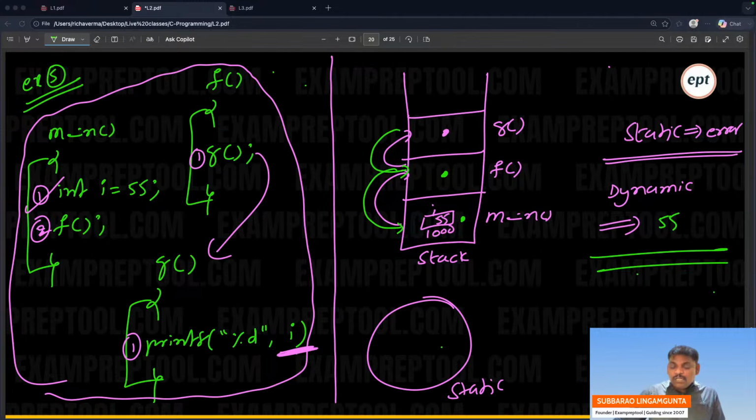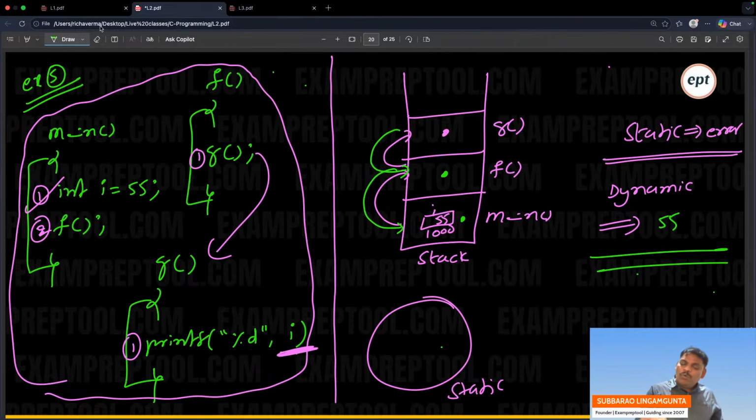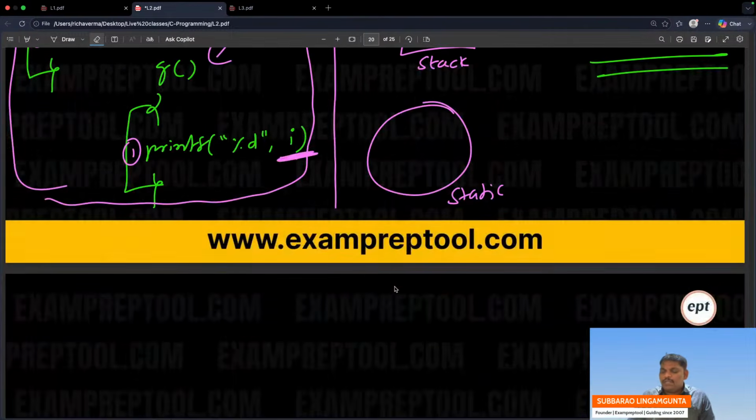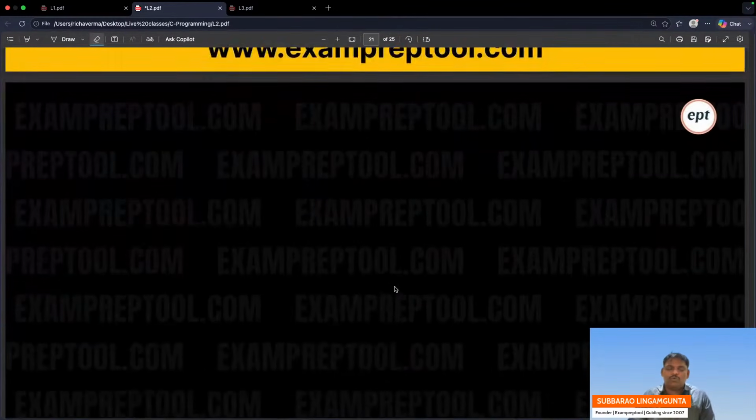The greatest thing with C programming is, whenever any doubt is there, you can write a program and check, write a program and run it. I think this is also okay. I think people are very confident now. So let's go to one more.